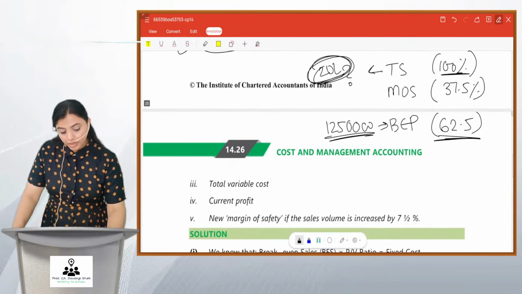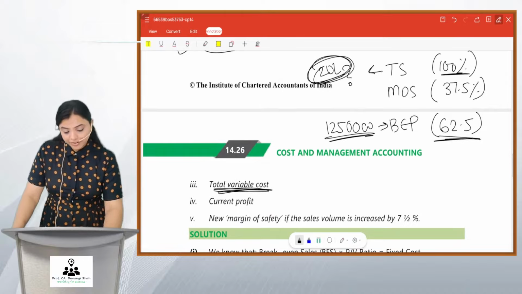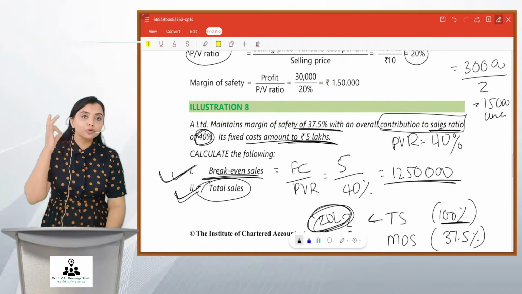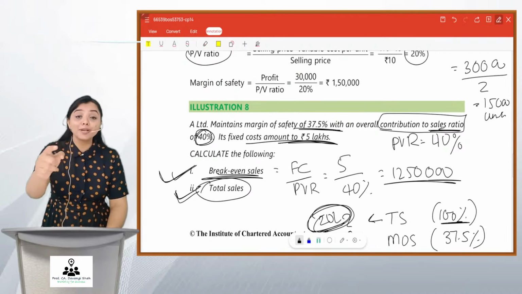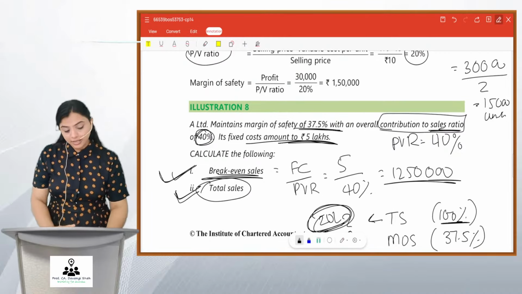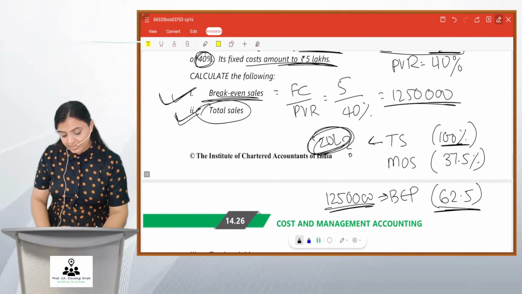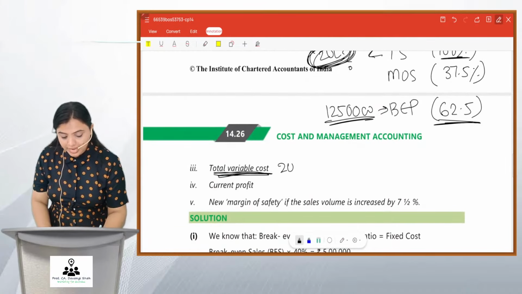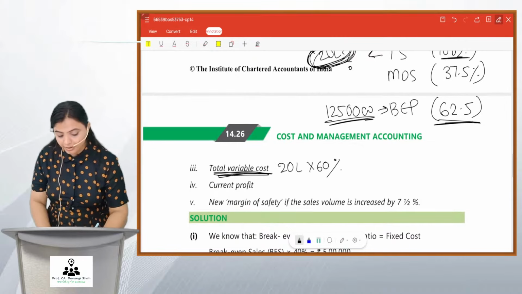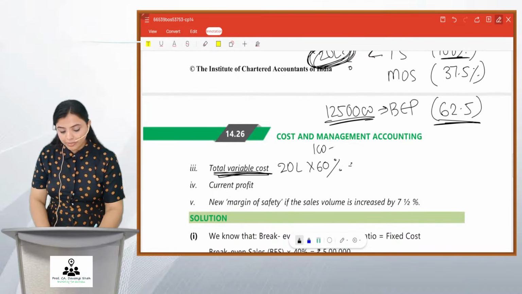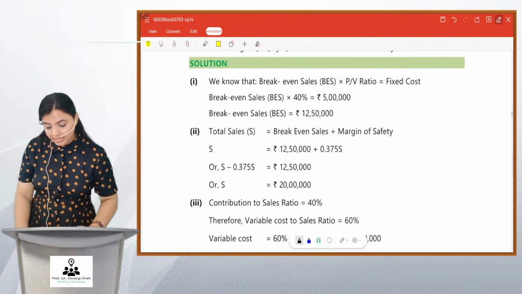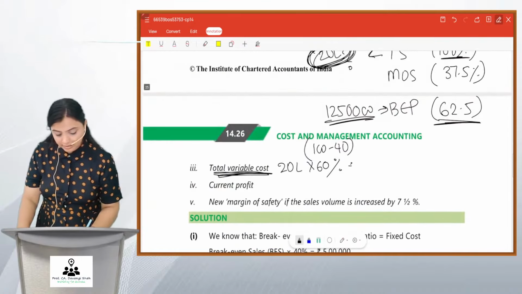Now, total variable cost. Friends, if your PV ratio is 40%, that means your contribution is 40%. That means your variable cost is 60% of sales. You have got sales as 20 lakhs, right? So your variable cost will be 20 lakhs into 60%. Because your PV ratio is 40%, your variable cost will be 60%. You get it as 12 lakhs.